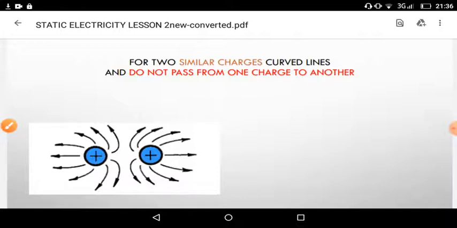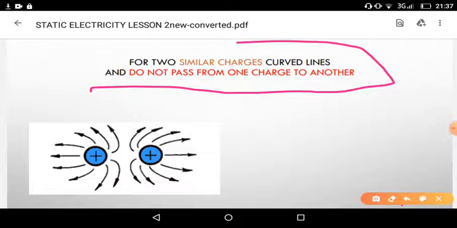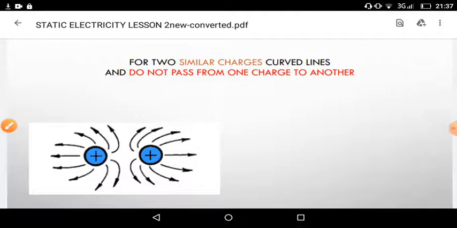We can take either both positive or negative. The lines of force are curved. They do not pass from one charge to another charge. So this is about electric lines of force. Electric line of force is nothing but an imaginary path which represents the direction of the motion of the unit positive charge in the given field, and also it represents the direction of the field. So this is about lines of force.